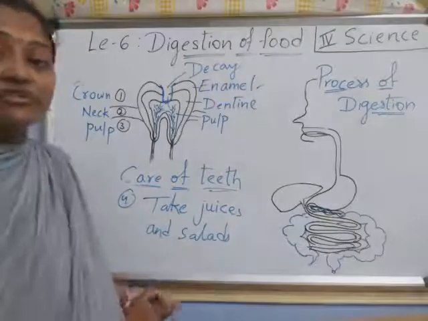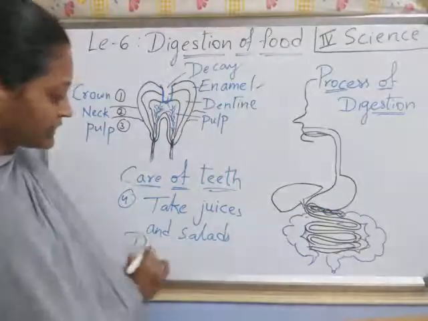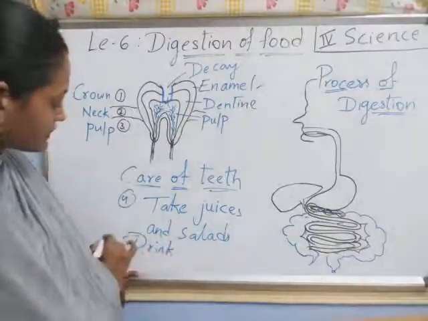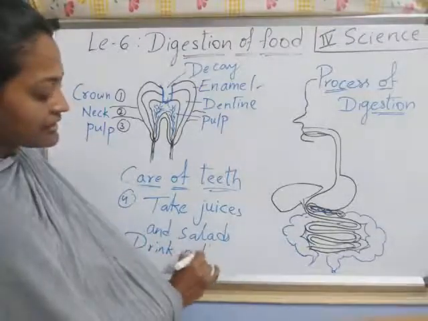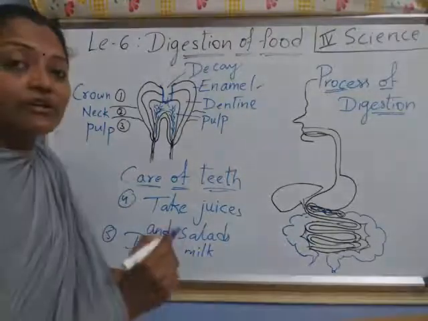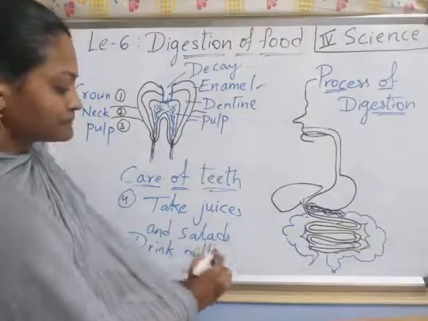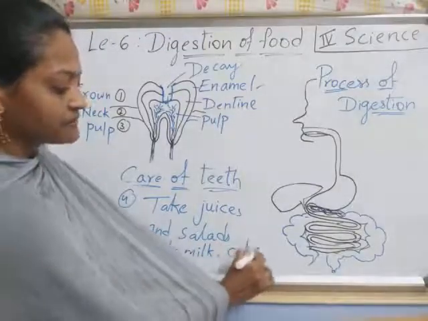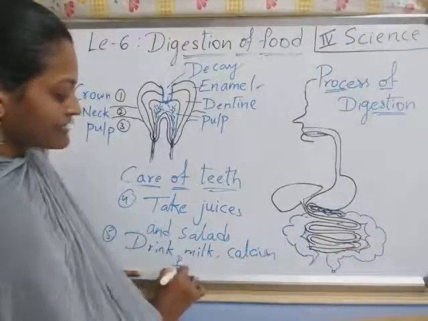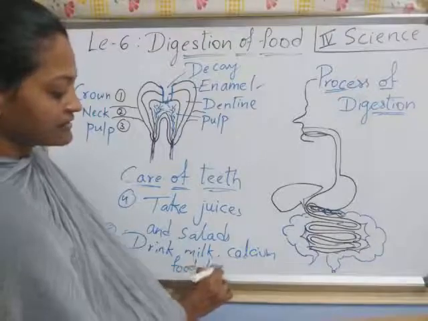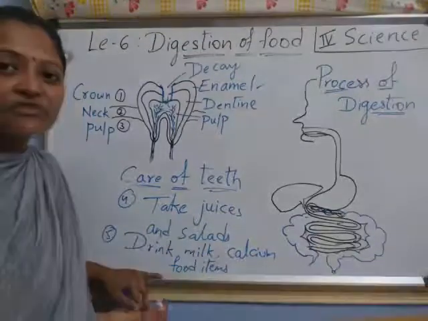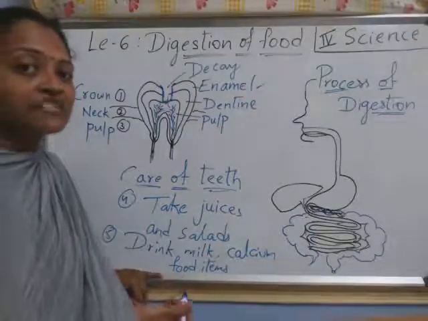Next one, you should drink milk. Fifth one is drink milk, and also you have to take calcium food items. Children, you already learned in the food lesson about calcium. Calcium is a mineral.